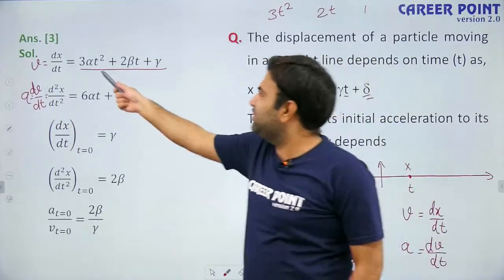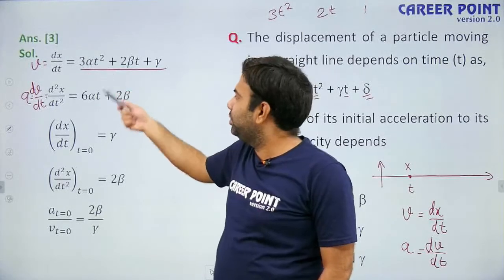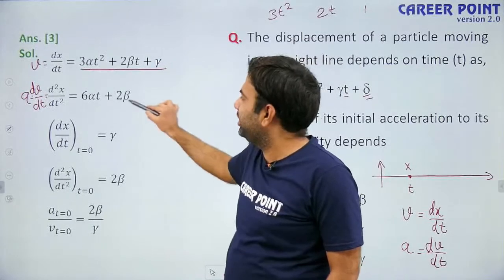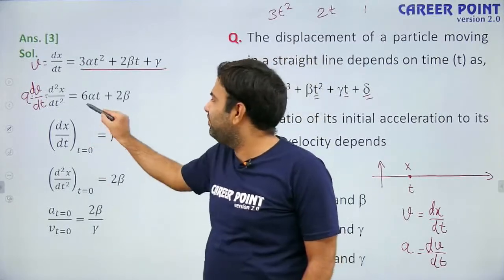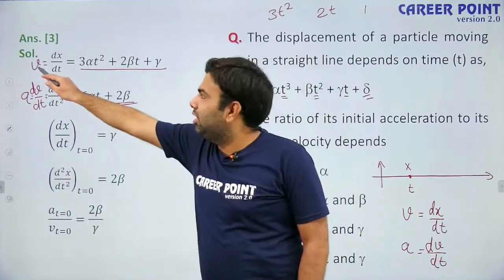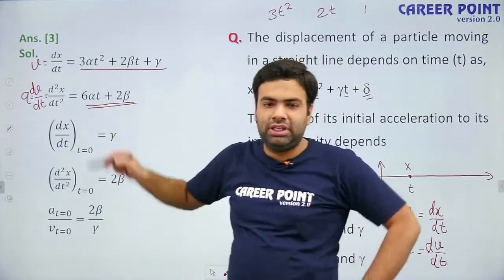So again differentiate this. The differentiation of t square will be 2t, so it will become 6 alpha t. Differentiation of 2 beta t will be 2 beta. So this is the value of acceleration. This is velocity at any particular instant. This is acceleration at any particular instant.